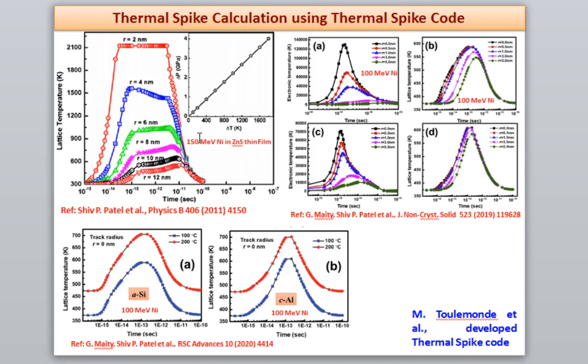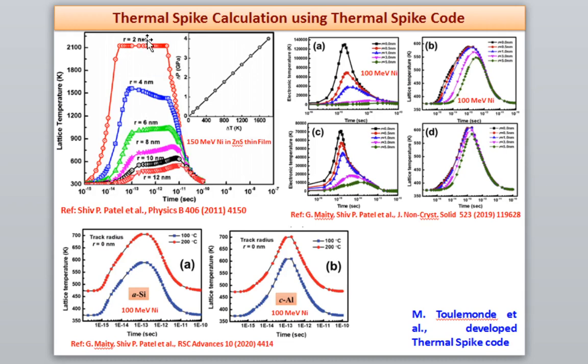When this nickel ion passes through the material, because zinc sulfide is a semiconductor, it will create a Coulomb explosion in a small cylindrical zone. After the Coulomb explosion there will be heating along the cylindrical zone. If there is heating, it means a thermal spike will be there. Then we have learned that pressure may be generated within the narrow cylindrical zone. Here I have taken the example of one ion passing through the material.